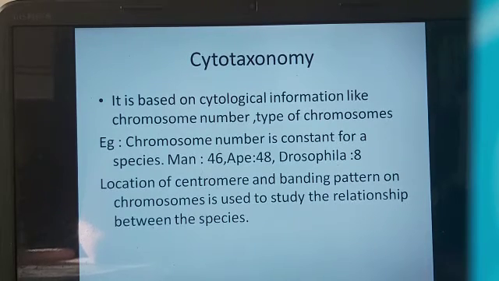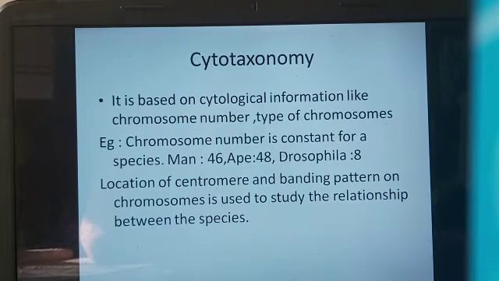Another one is cytotaxonomy. It is based on cytological information like chromosome number, types of chromosomes, or location of the centromere. For example, chromosome number is constant for a species. All human beings, no matter how they look, where they are living, whether the person is an African or American or whoever, if the person is a human being, he is bound to have 46 chromosomes. Similarly, all apes have 48 chromosomes, and Drosophila has 8 chromosomes. Drosophila is the fruit fly.